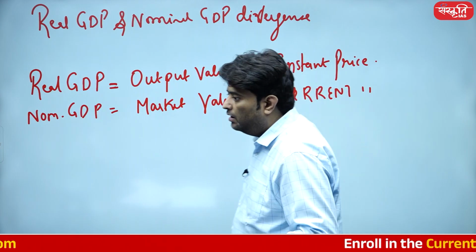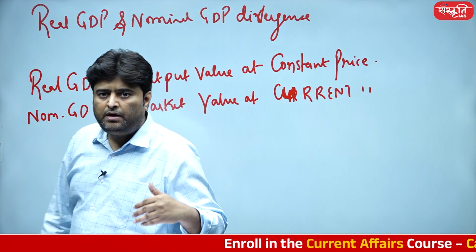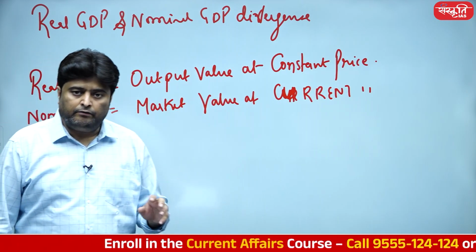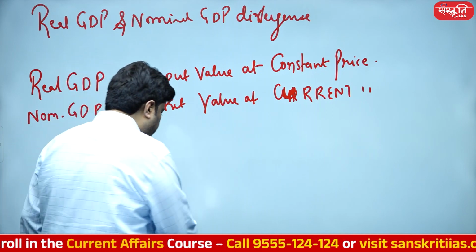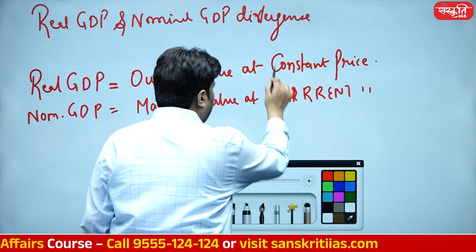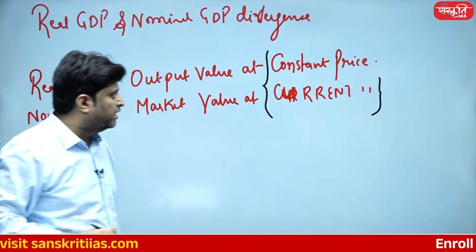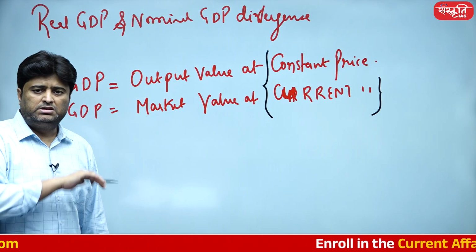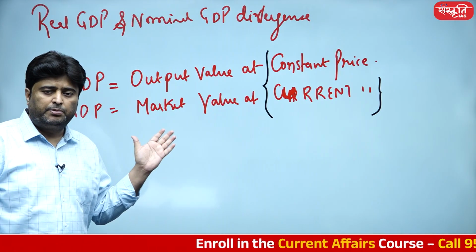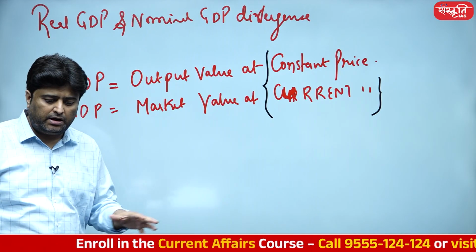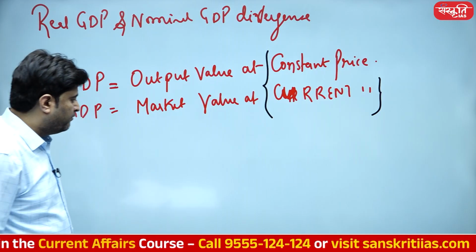Current price. Now, nominal GDP and real GDP have one very huge difference, and that huge difference sometimes turns out to be a matter of divergence as well. One is related to constant price, one is related to current price. Forget about this definition. Based upon this definition, let's look into some mathematical numbers, which will become easier for us to understand.